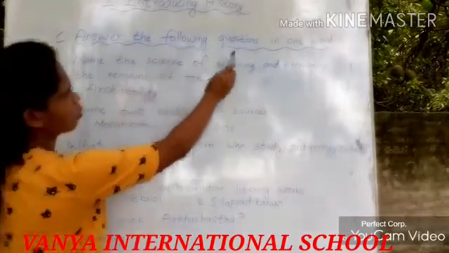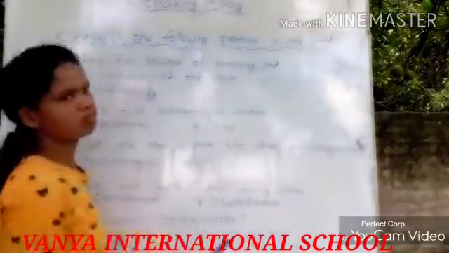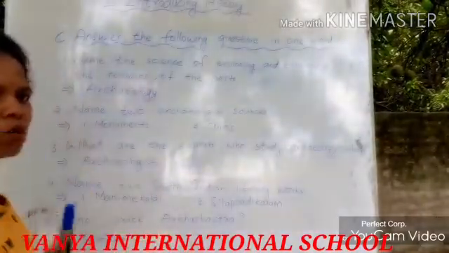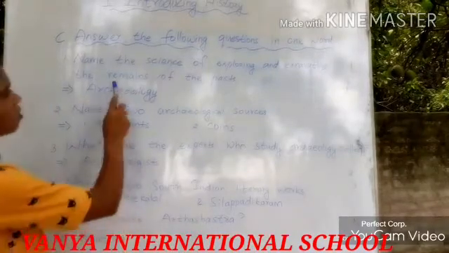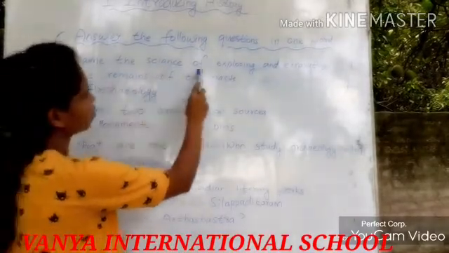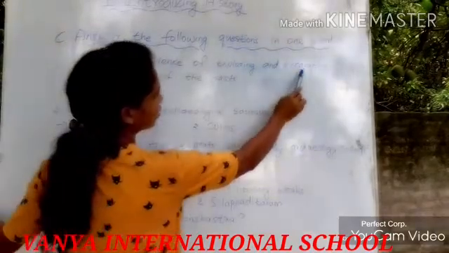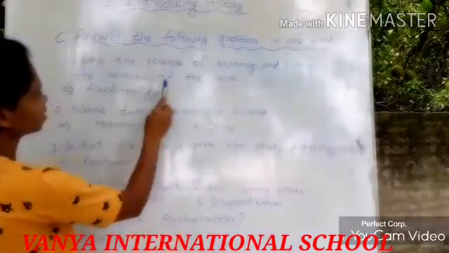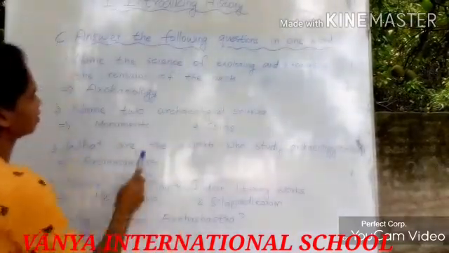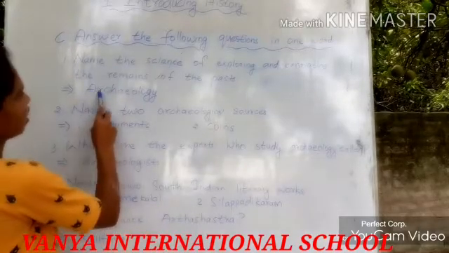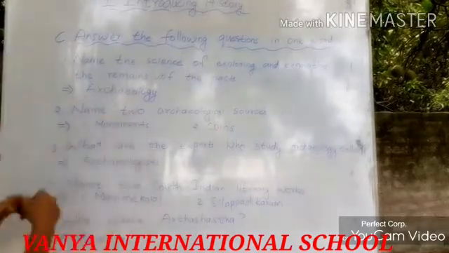Answer the following questions in one word. You have to answer the following question in one word only. So the first question is, name the science of exploring and excavating the remains of the past. The answer is archaeology. That is the answer.